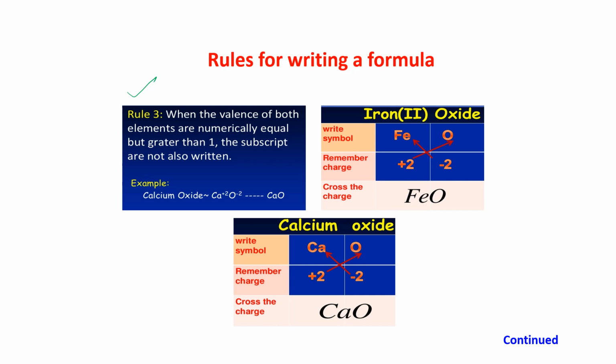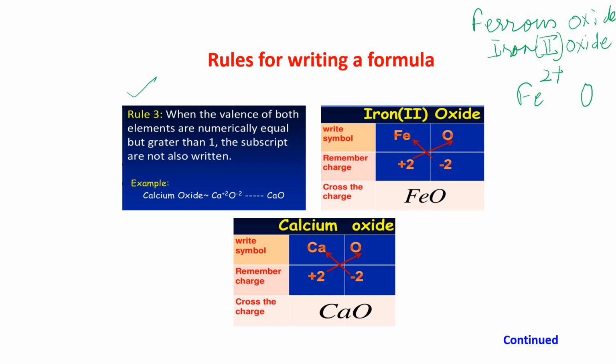Suppose I want to write iron 2 oxide. Ferrous oxide can also be written as iron 2 oxide. Now I have to write iron 2. As I told you, iron is Fe, and 2 means it has the valency 2+. And oxide comes from oxygen, so O has the valency -2. Now see, both have the same valency but it is greater than 1. In that case also we will not write the subscript.